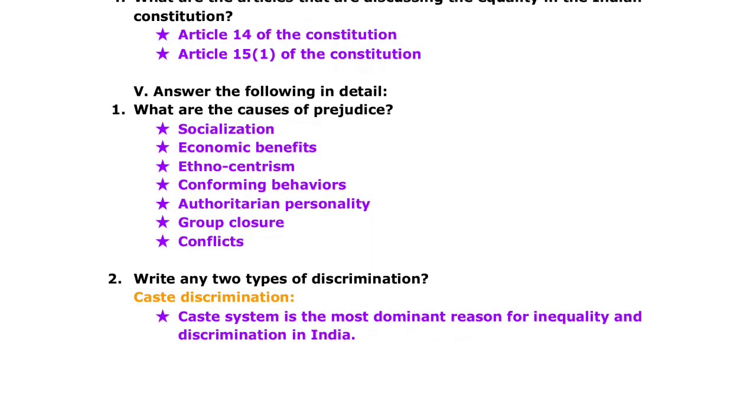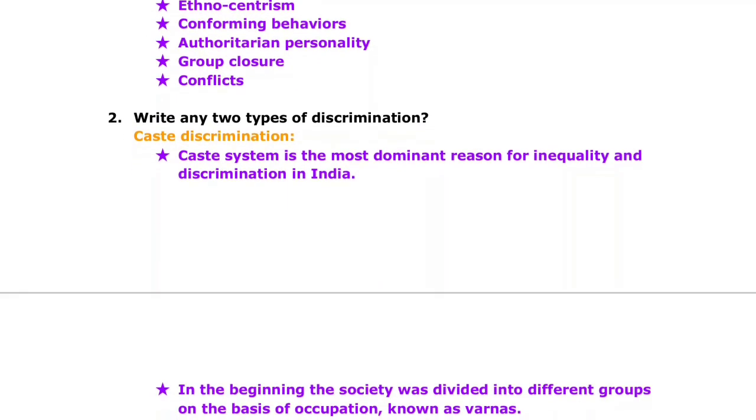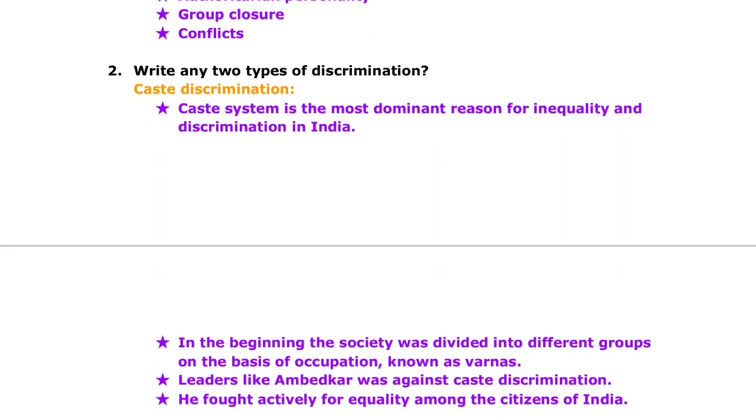Roman letter 5, answer the following in detail. First question, what are the causes of prejudice? Answer, socialization, economic benefits, ethnocentrism, conforming behavior, authoritarian personality, group closure, conflicts. Next question 2. Write any two types of discrimination.